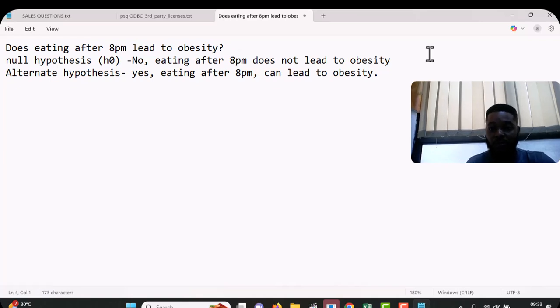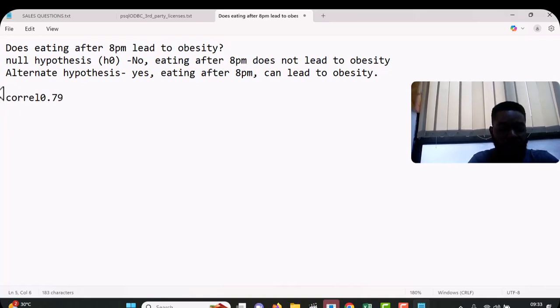Now, let's say, for example, that our value of correlation is 0.79. Now, this means 79%. So this means that 79 out of 100 times, people who eat after 8 p.m. are likely to get obesity.